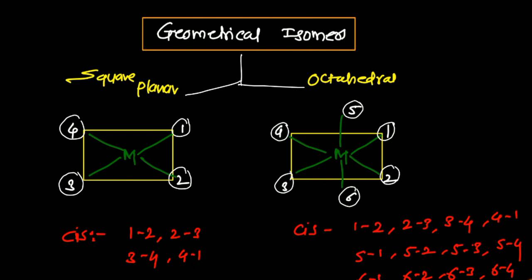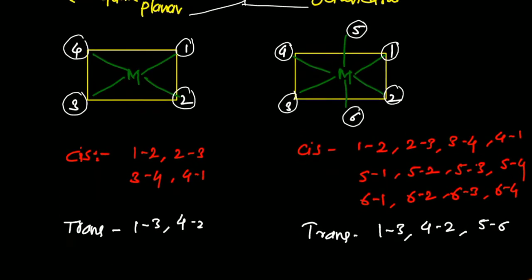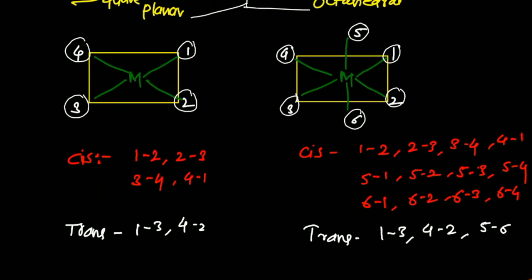In that case 6 ligands, in square planar only 4 ligands are there. Now, which positions are called cis? Those positions having a 90-degree angle. Suppose this is the cis position, because cis means same side, this is cis and this is also called a cis position. So that means 1,2, 2,3, 3,4 and 4,1 are all the cis positions.